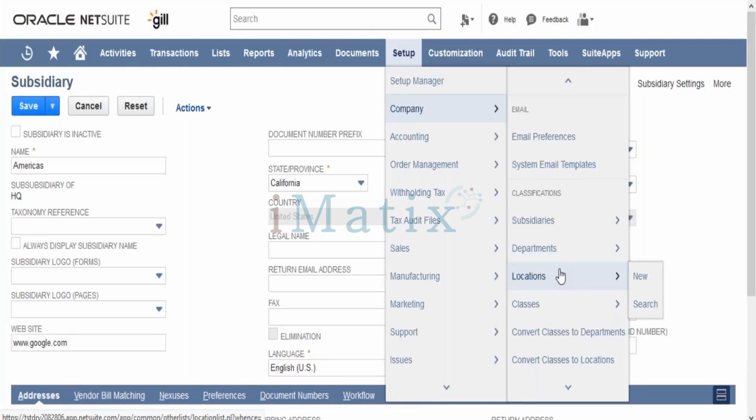But the thing here is a location is always specific to a particular subsidiary. As we took an example, Tata Motors has its branch in Pune, and Tata Tea also has its own branch or office in Pune. We'll not be creating only one branch as Pune. We'll have to create two, one under Tata Motors and one under Tata Tea. A location is always restricted to a subsidiary. A location cannot be shared between multiple subsidiaries. Is that fine?